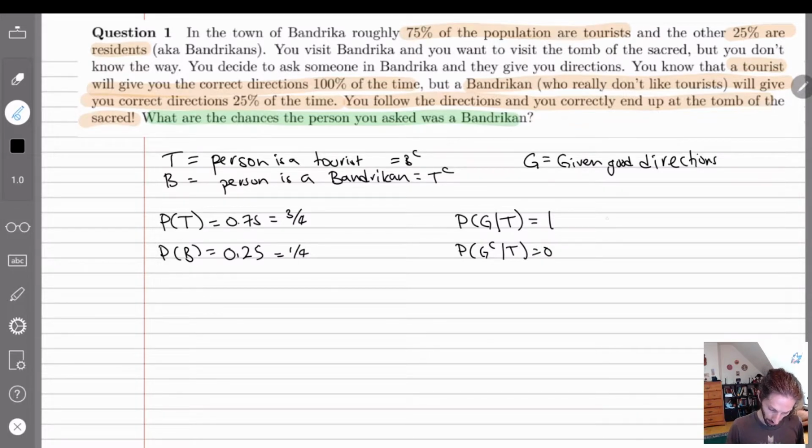How about if we have Bandrikans? The probability that you get good directions given a Bandrikan is about 25% of the time, so 1/4. And the probability you get bad directions is everything else, which is 3/4. So if you want, you can do this in a tree diagram.